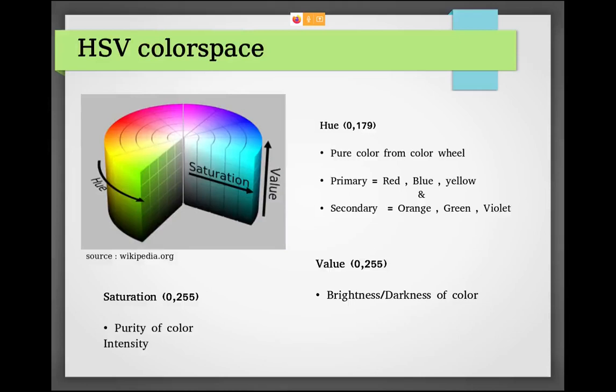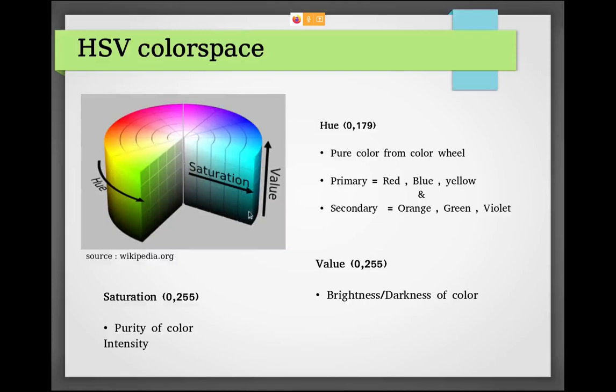Now what does saturation tell us? It tells us the purity or intensity of a color. If you increase the saturation, the color purity increases. You can see that at the center it has white color, so it has less saturation, and if you get higher saturation, the color gets darker.